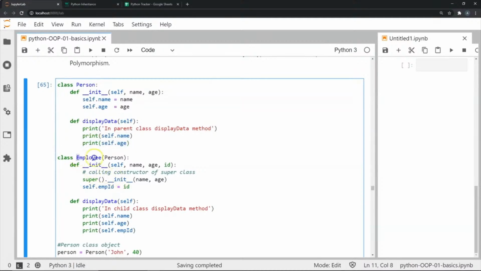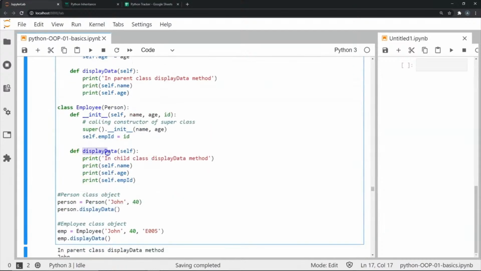Now we have another class called Employee, which is going to be a derived class on Person. So it's also going to have an initializer, and this initializer will have a constructor call for the superclass, where we do the same initialization that we do in the superclass, but we're also going to store another attribute called ID in self.employeeID.